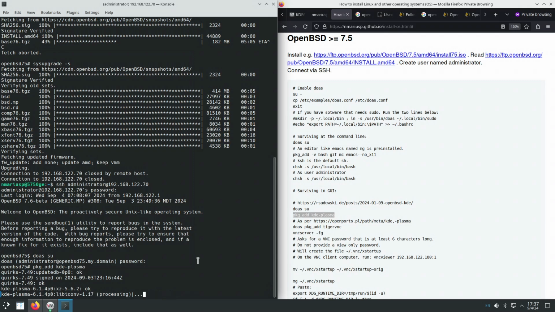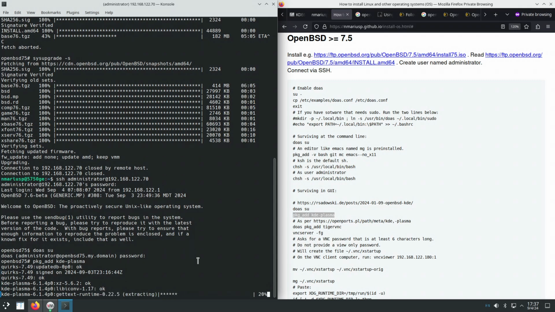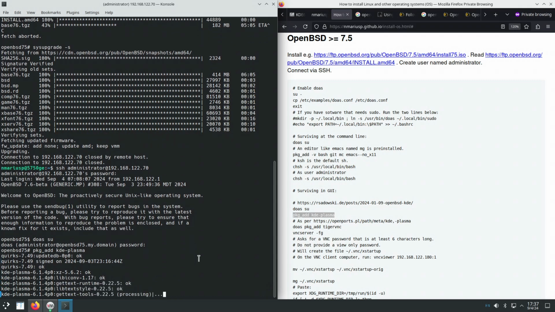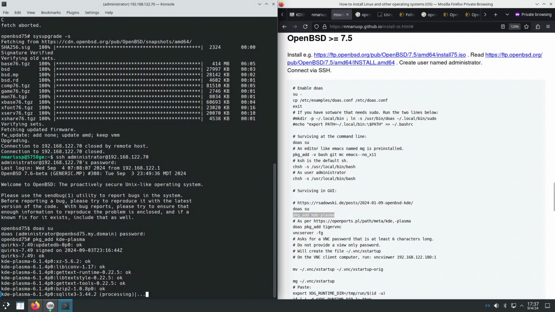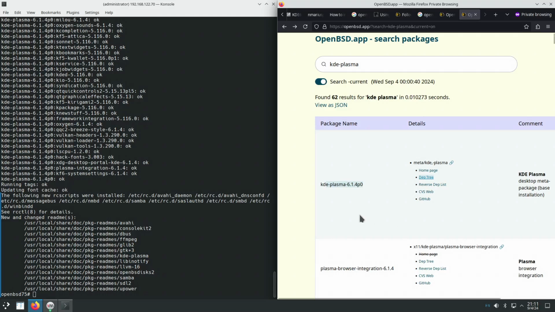I don't know, 1,000 packages need to be downloaded and installed. So it's going to take tens of minutes to download and install. So the packages for KDE-Plasma have been installed successfully.